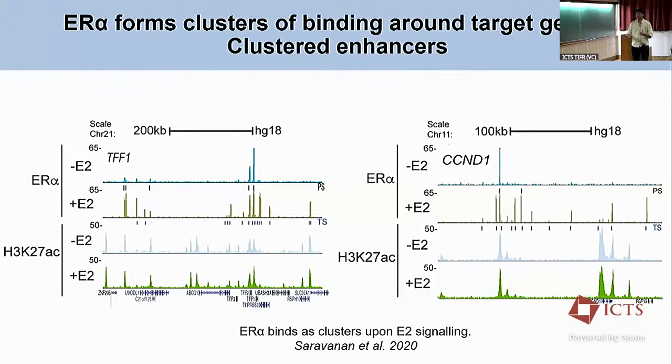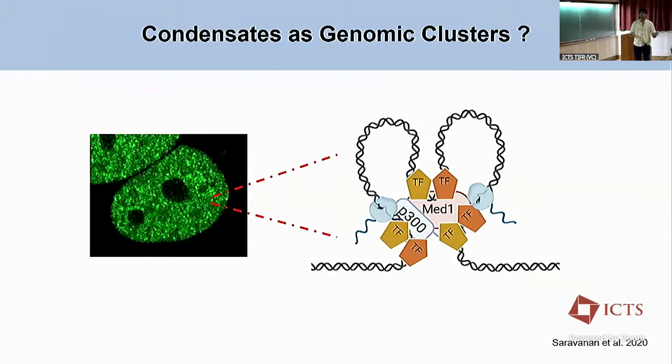Because of this clustered binding, if we somehow perturb it, using CRISPR or other techniques, what we have seen using immunoFISH techniques is that the formation of these condensates also gets affected. So what we think is that these condensates are dynamic loci of multiple of these clusters coming together and creating an active environment for the transcription of the E2 responsive genes. This is the overall E2 program that is regulated by these condensates.